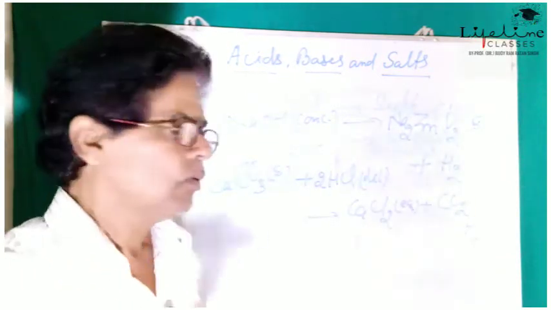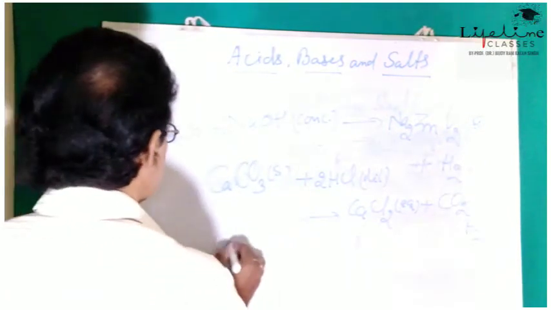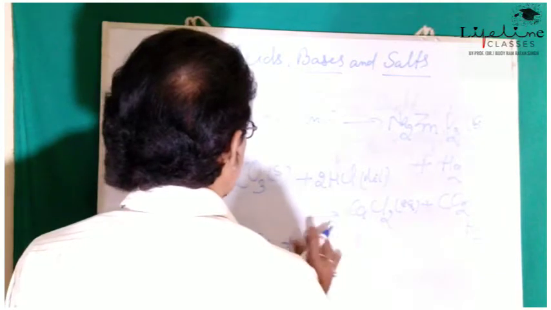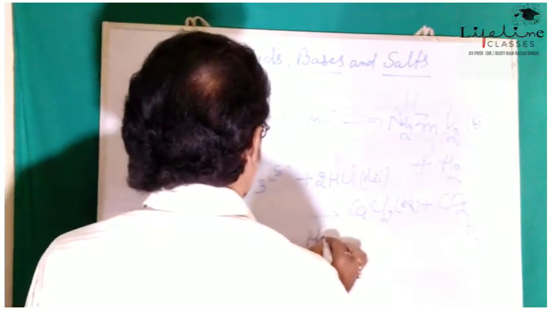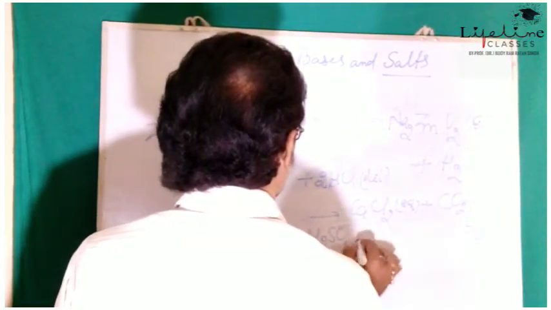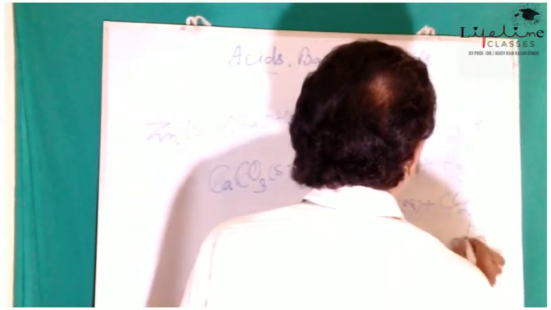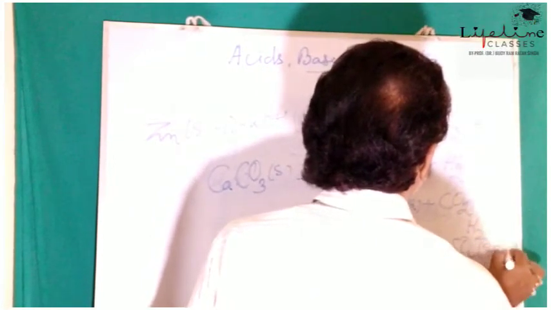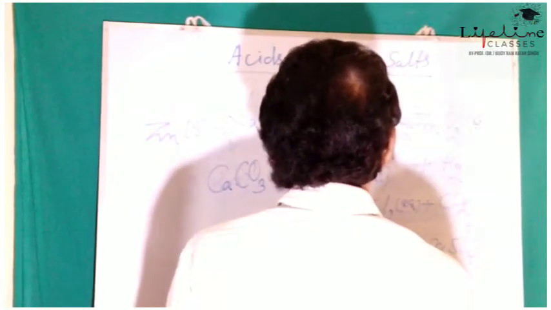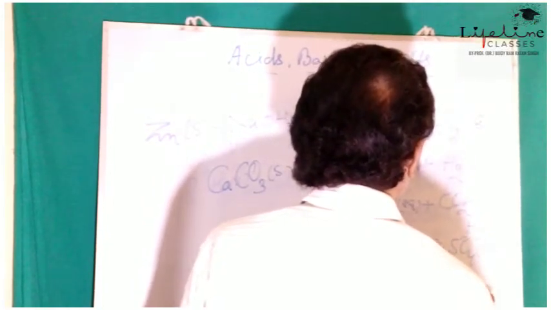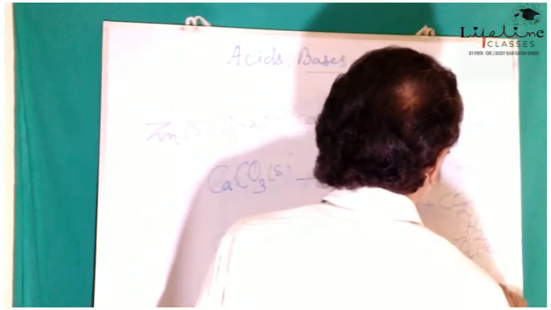In the same way, when calcium carbonate is treated with H2SO4 aqueous or dilute, we get CaSO4 aqueous plus CO2 plus H2O.